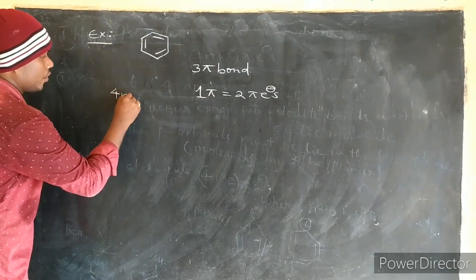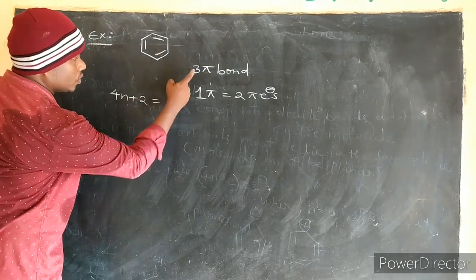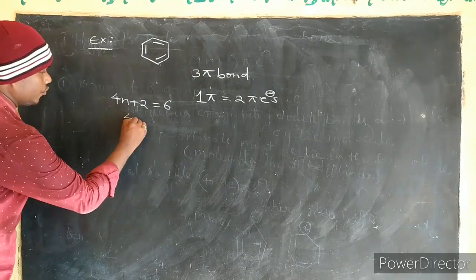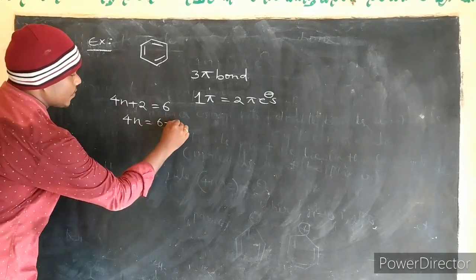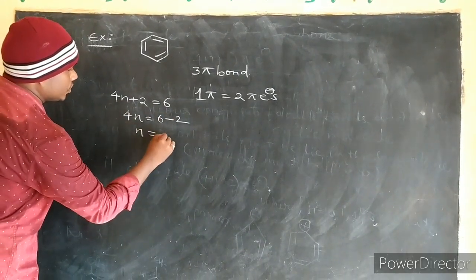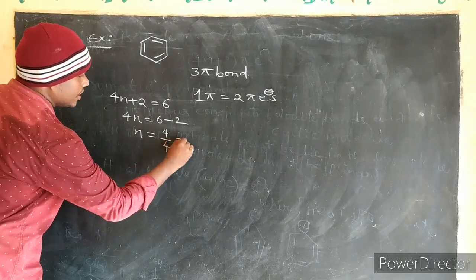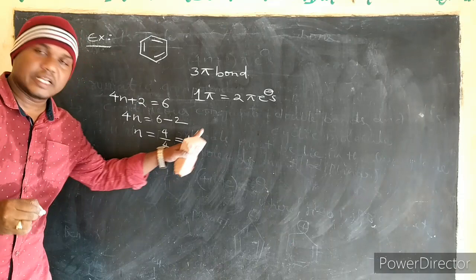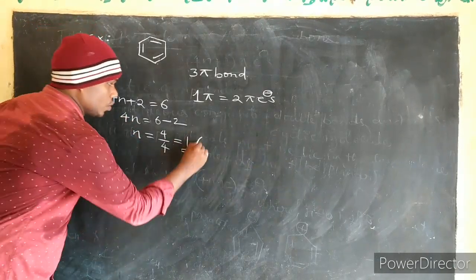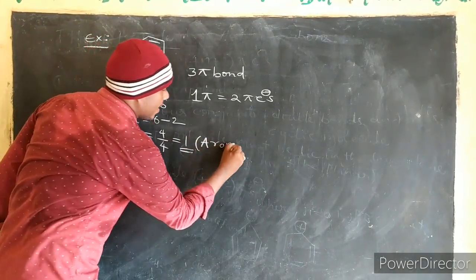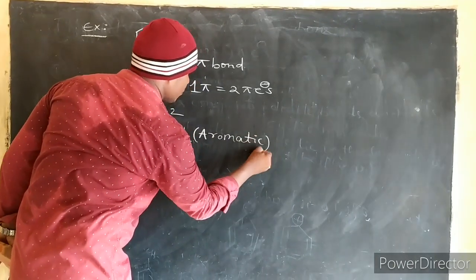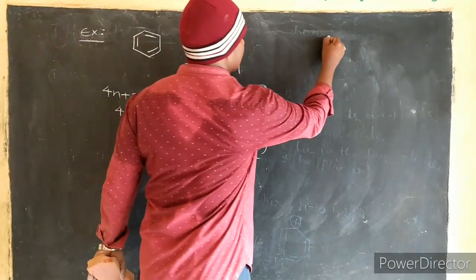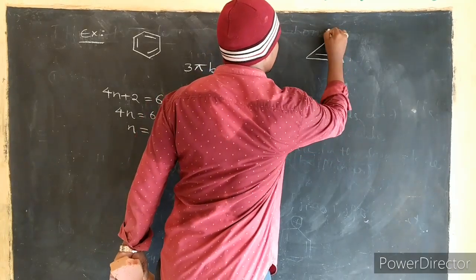So 4n plus 2 equals how many? 6 pi electrons. Now here 4n equals 6 minus 2, so 4n equals 4 and n equals 4 by 4 equals 1. So if an integer value 1 comes, then that is an aromatic compound. So aromatic compound, n value 1. Like this, you can calculate for other molecules also.